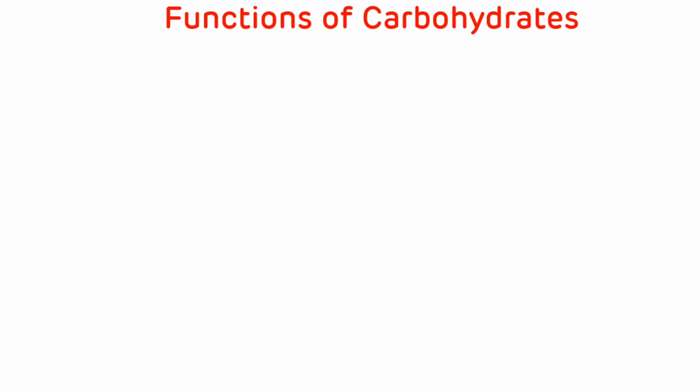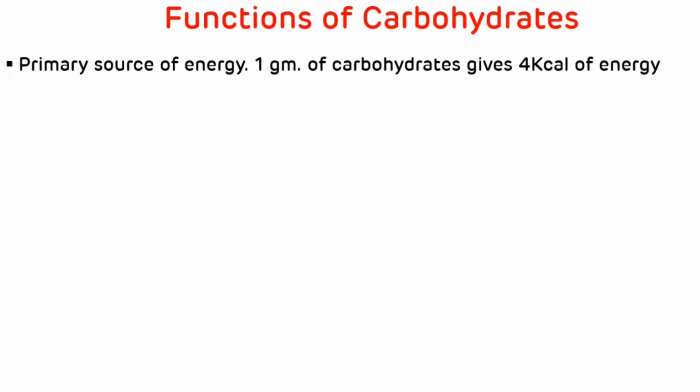Now we will discuss functions of carbohydrate. So the first and important function of carbohydrate is they are the primary source of energy, and 1 gram of carbohydrate gives 4 kilocalories of energy. RBCs and brain cells are almost exclusively dependent on carbohydrate for their energy. Another important function is that it is the storage form of energy in plants in the form of starch and in animals in the form of glycogen, and excess carbohydrate is converted into fat.